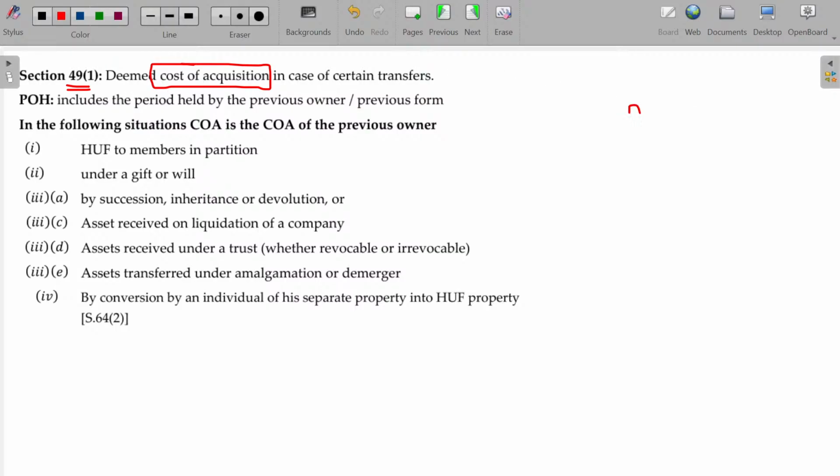You may purchase the debenture from XYZ company. For that, the payment may be 100 rupees. Sometime later, you surrender the debenture and get equity share capital instead of debenture. The question now is, what is the cost of acquisition of the equity share capital?